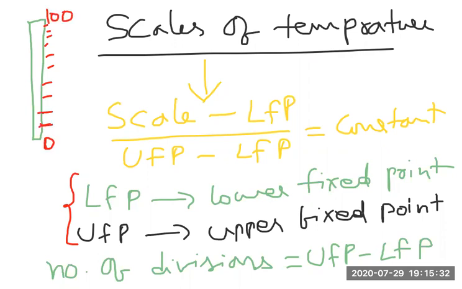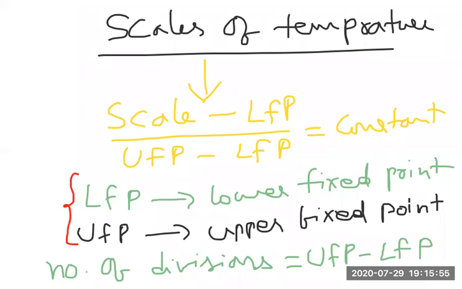Each one is 1 unit, like that a total of 100 units are there. So the number of divisions is nothing but upper fixed point minus lower fixed point.